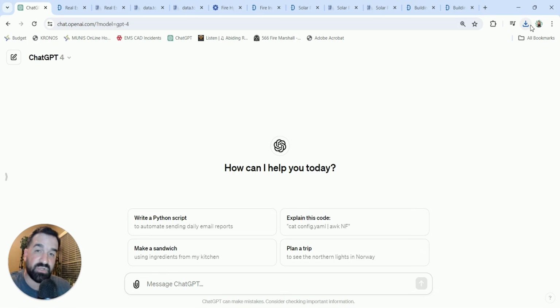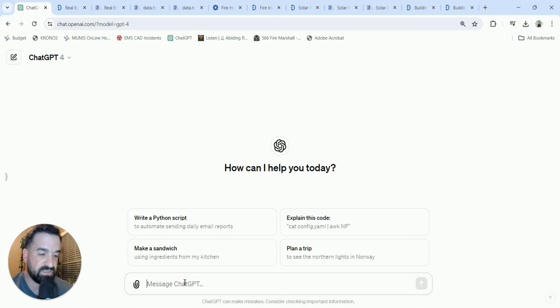Now, the data I'm using is from data.gov. It's open source, and anyone can go on there; there's a bunch of open source data. What we're going to do is pull in some data and have ChatGPT analyze it. Then we'll also do a second video, so stay tuned for that. I'll post a link for it right here. We'll do the same thing in Julius as well, with different data from data.gov just for variety's sake, so we can see it in action. So let's go ahead and get started here.